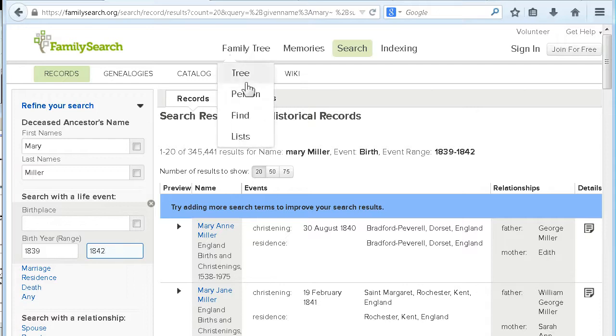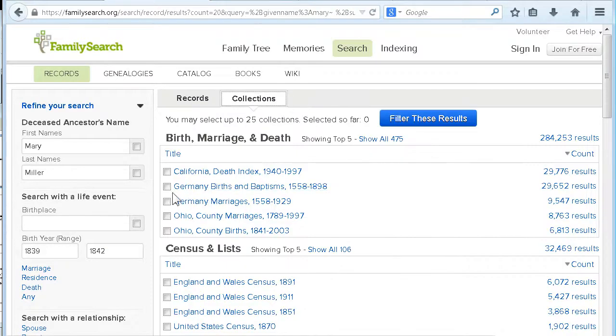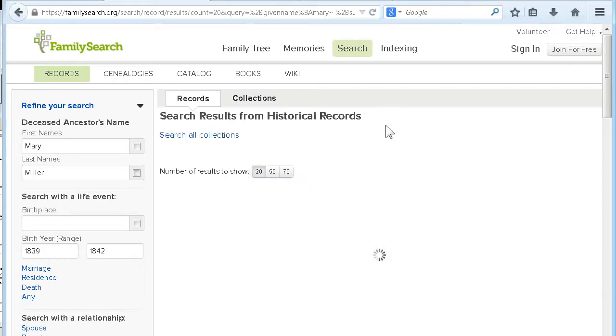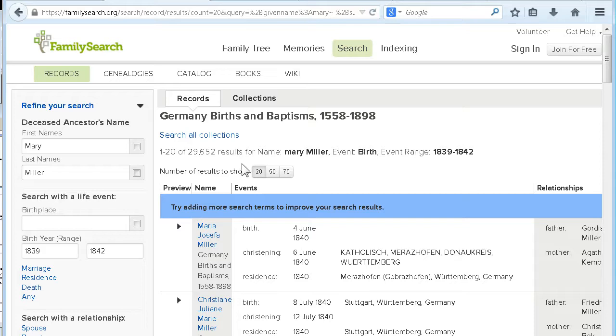Well, let's do some refining with a collection. Let's just refine this with a collection. Come on, click collection. Let's just go to German births. And I'm going to say filter these. Oh, there. It says Maria. It says Marie. And these all say Millers because the Millers are coming before the Muellers because that's what I